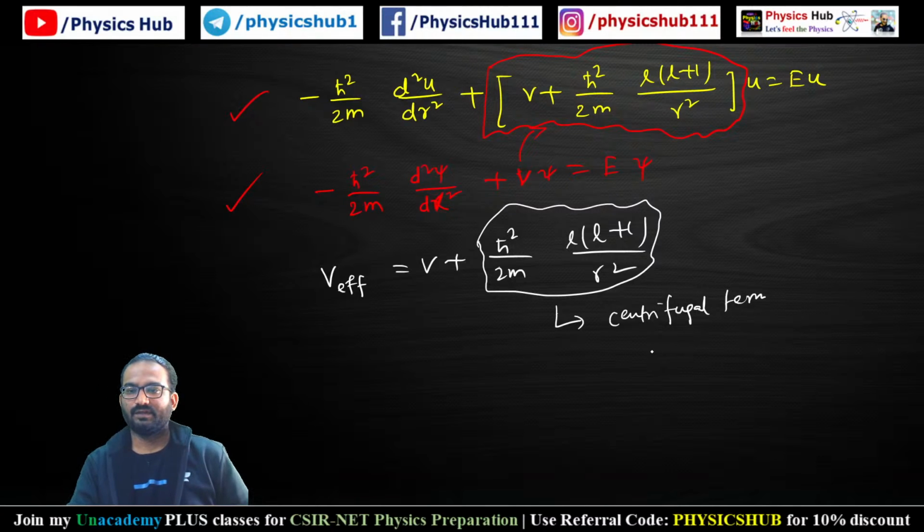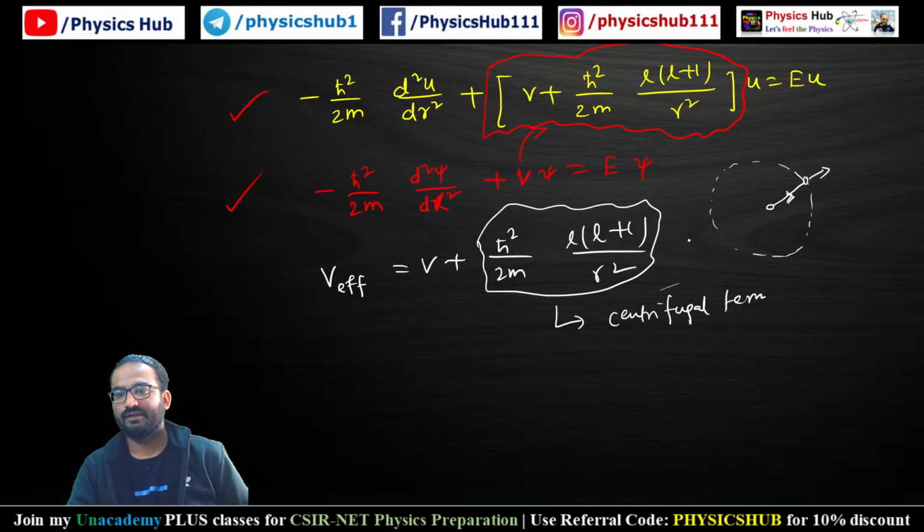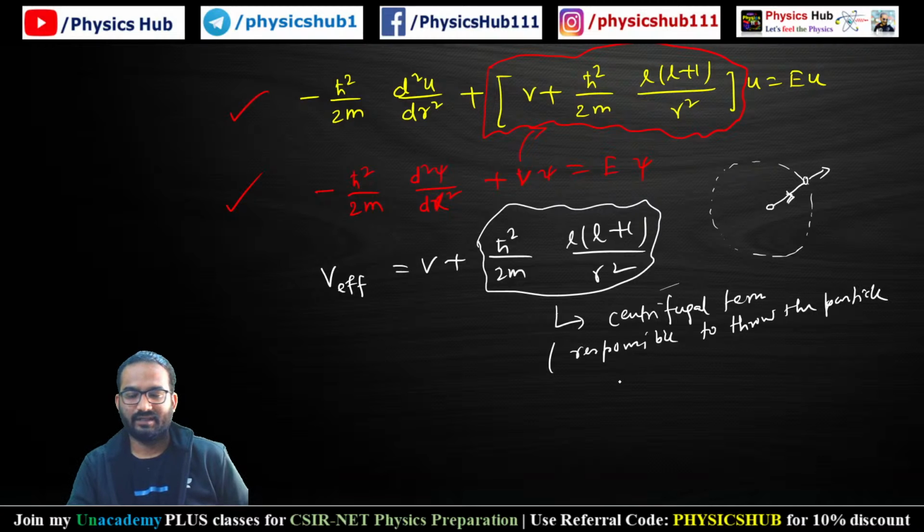Because of this centrifugal term, it tries to throw the particles away. If it has a centrifugal term, the particle will be thrown out, away from the origin. This is responsible for throwing the particle away from the origin.